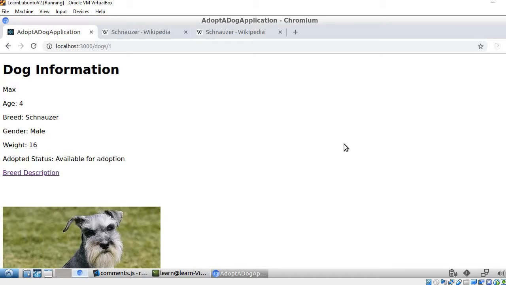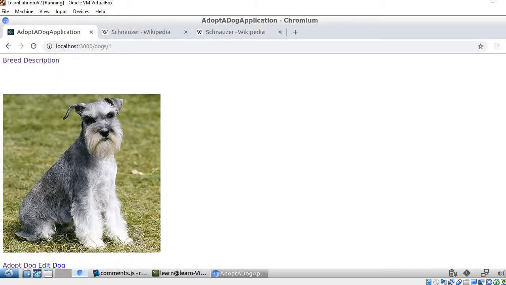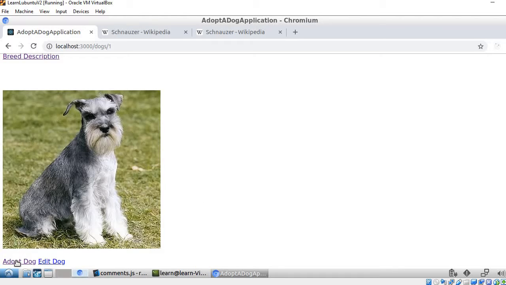This is the dog show page for Max. We see the different characteristics for the dog. We also see that the current adopted status is that the dog is available for adoption. This page shows us a picture of Max, and we also have a couple of options down here. We can either adopt the dog or we can edit the dog information. As of right now, only admin persons are able to edit dog information for the application.